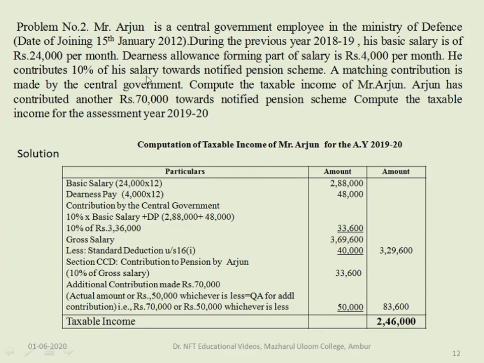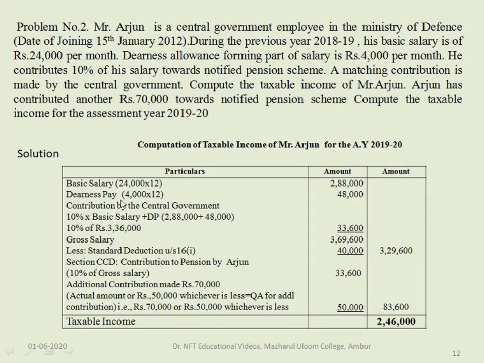So he has two pension schemes. And the question asks to compute the taxable income for the assessment year 2019-2020. So we'll start working out the problem. First, write down the heading: computation of taxable income of Mr. Arjun for the assessment year 2019-20.